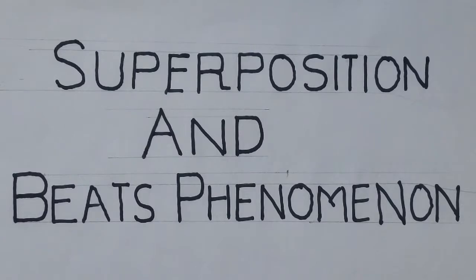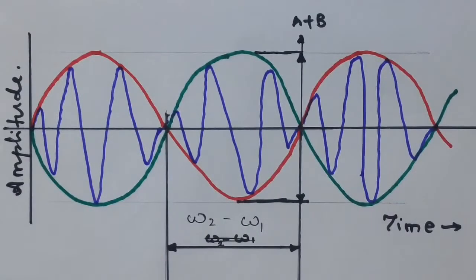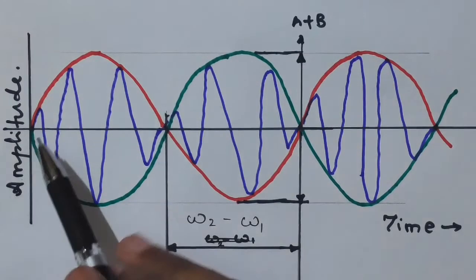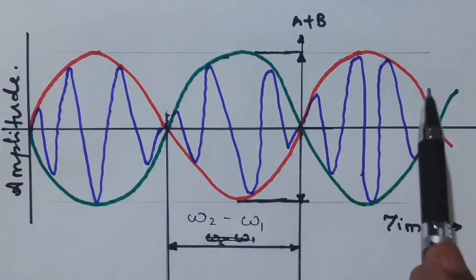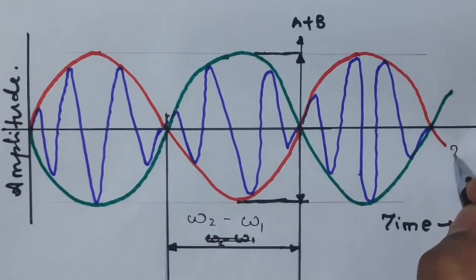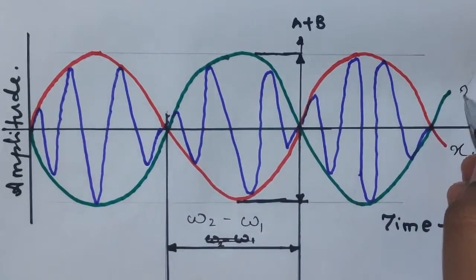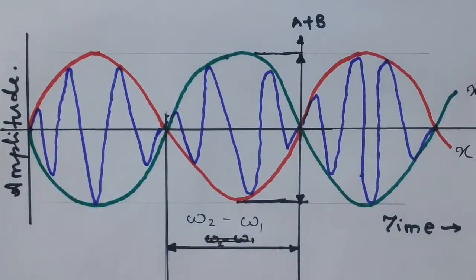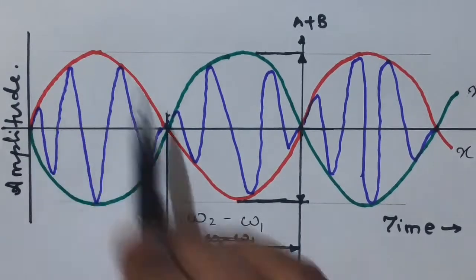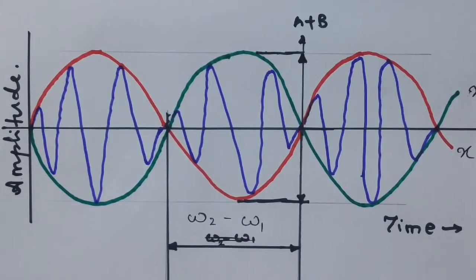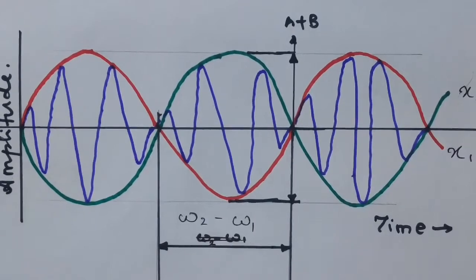So friends, let us begin with lecture number 6, superposition and beats phenomenon. Here we have two waves. One is marked in the red color, which we can assume to be x1, and the second one in the green color, we will take as x2. The displacement of the red wave is x1 and the displacement of the green wave is x2.